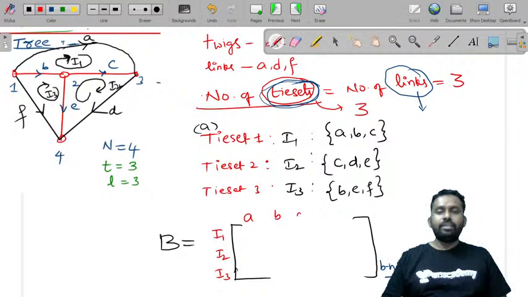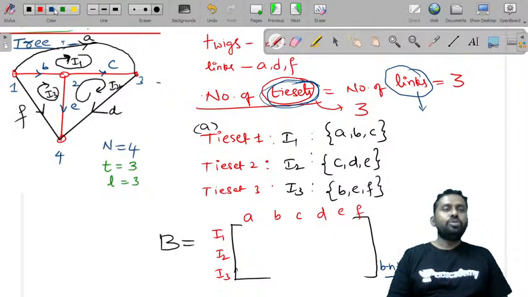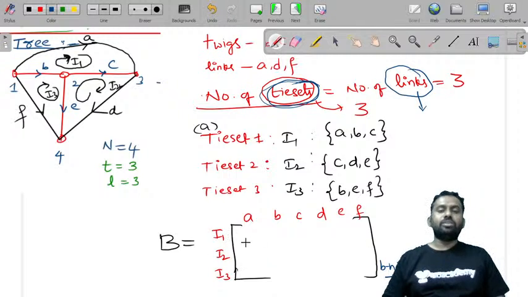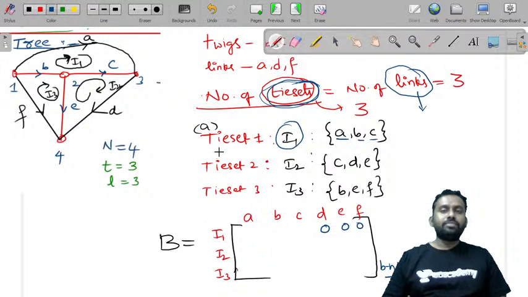A, B, C, D, E, and F. Now, how should you fill up these branches? In this matrix, first consider I1. What are the branches in I1? A, B, C. That means you'll have A, B, C values, except that the rest of the values will be 0. Now check, is I1 direction and A direction same?